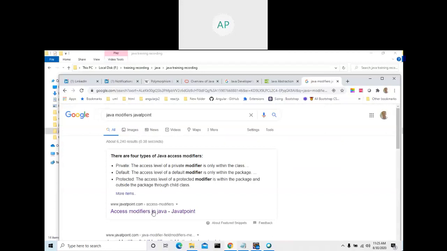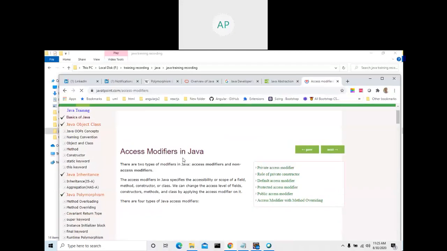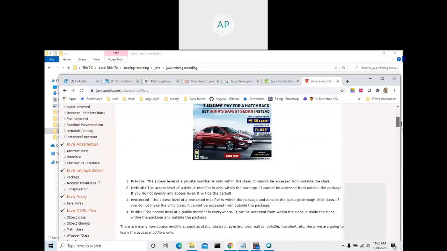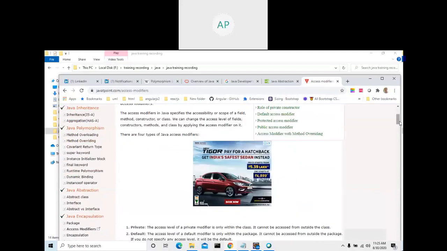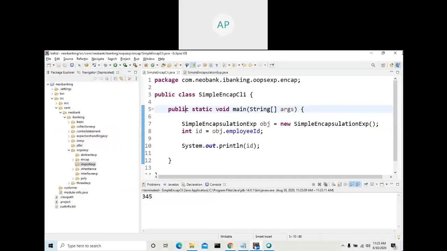Java: private, default, protected. This is very important. There are four access modifiers. There are two types of modifiers in Java: access modifiers and non-access modifiers. Now we are talking about access modifiers. There are four types of access modifiers. Go and read this theory. What are these? Private, default, protected, public.